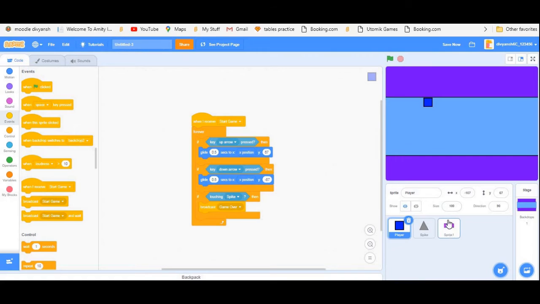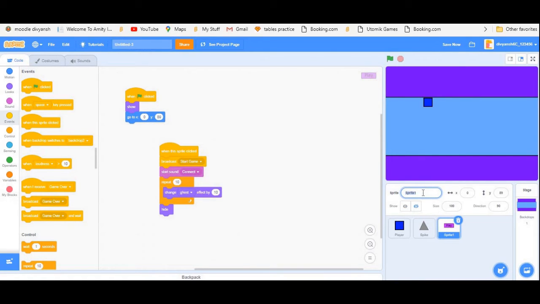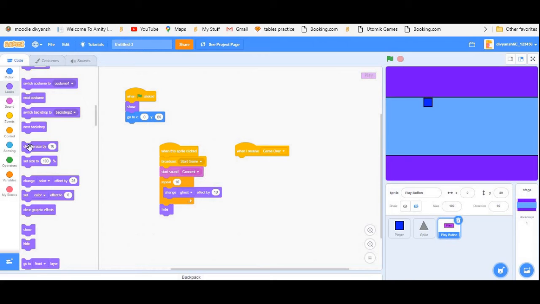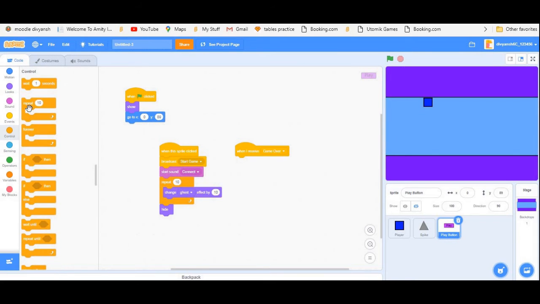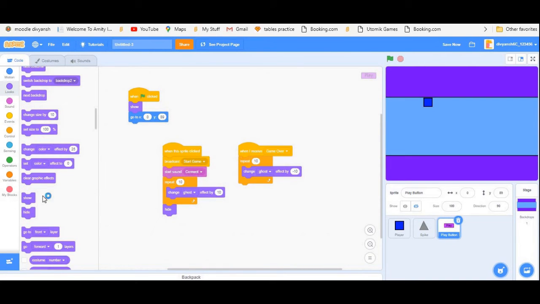Now go to the play sprite, and name it play button. And when I receive game over, then show, and instead of show we will put repeat 10, change ghost effect by -10. First we will show the sprite.